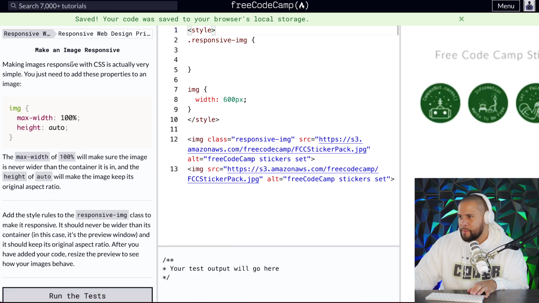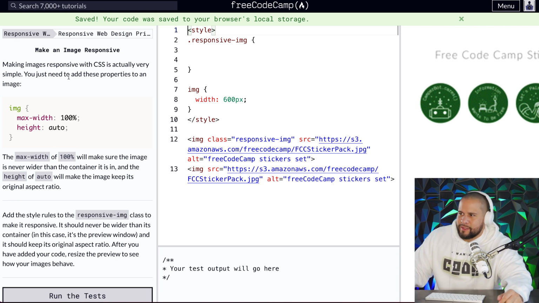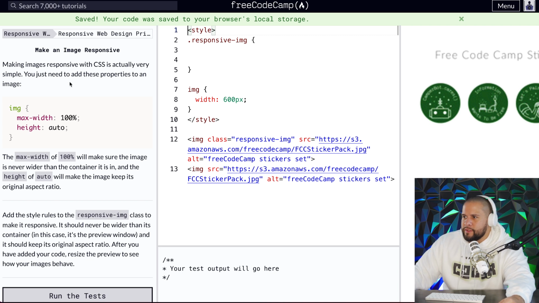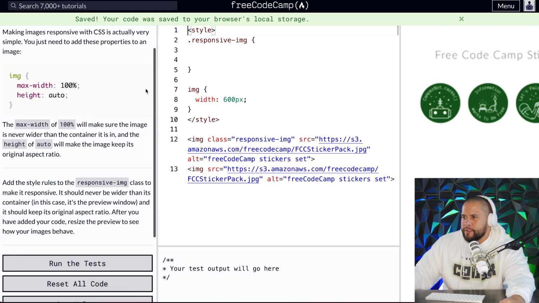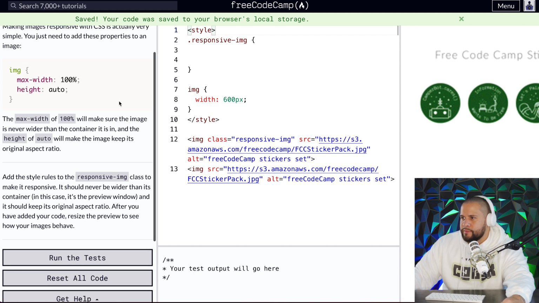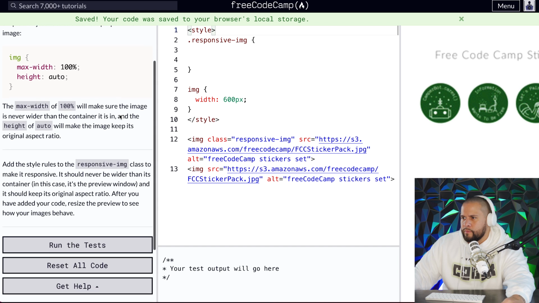All right. Make an image responsive. Making images responsive with CSS is actually very simple. You just need to add these properties to an image: max width 100%, height auto. The max width of 100% will make sure the image is never wider than the container it is in, and the height of auto will make the image keep its original aspect ratio.